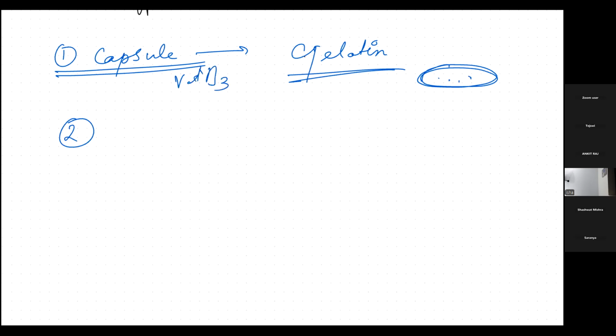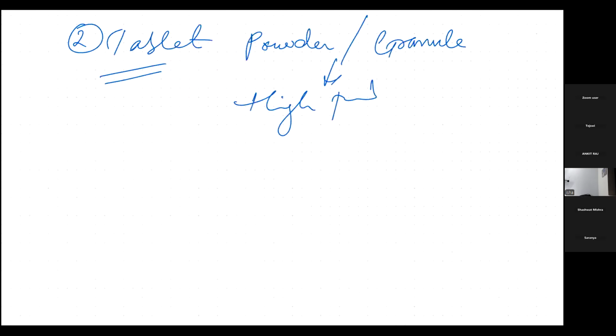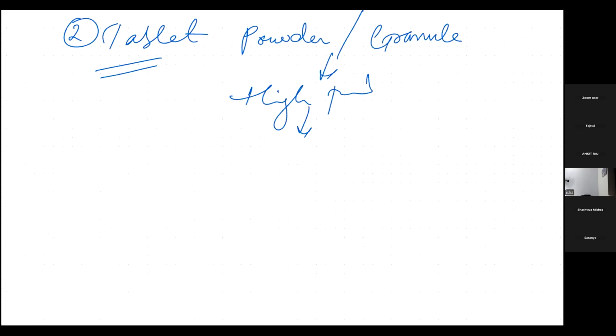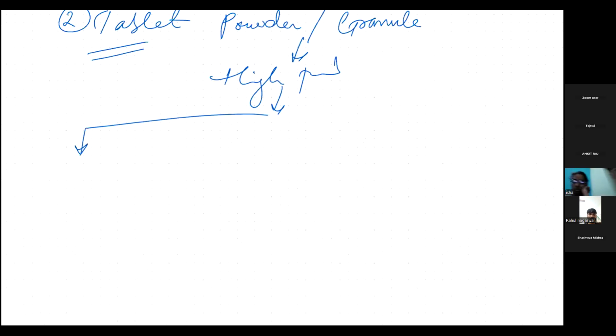Now if I talk about tablets, what are tablets? Tablets are nothing but any powder or any granule, which, when we apply very high pressure, will be punched into a tablet. Now tablets are of different types. This is a very vast topic. There are almost six types of tablets. We will see it quickly.